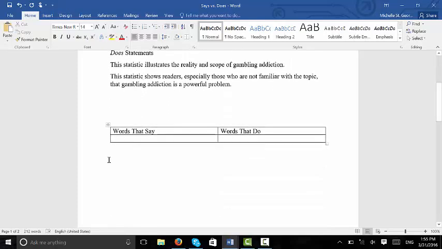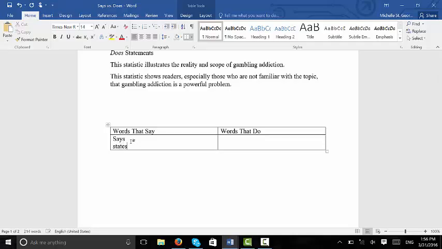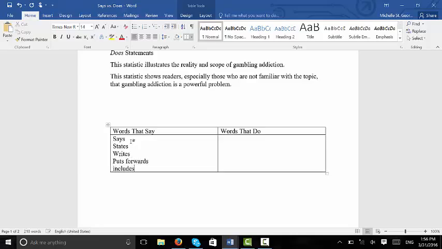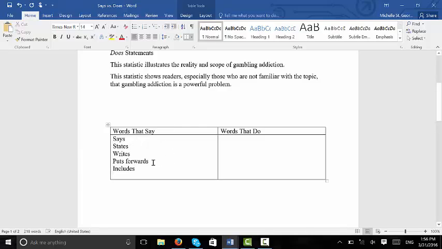Okay, so when we think of words that say, right, when we're writing summary, we could say says, states, writes, puts forward, includes, right? These type of words are helpful when we're writing summary. But when we're thinking about words that do, when we think of words that help us analyze, we can think of words like illustrate, maybe alienates, if we see something that is particularly offensive. You could even say offends.